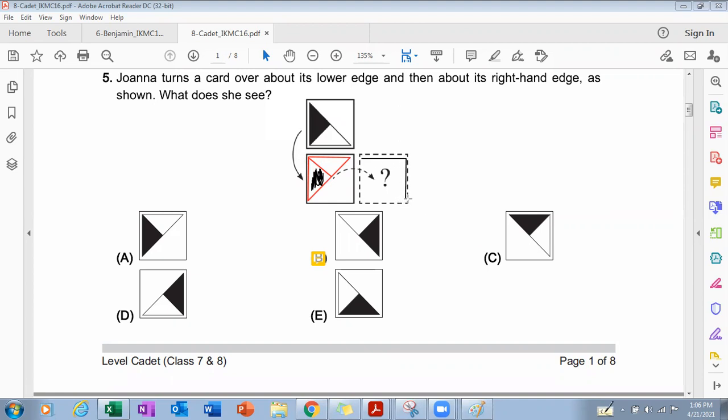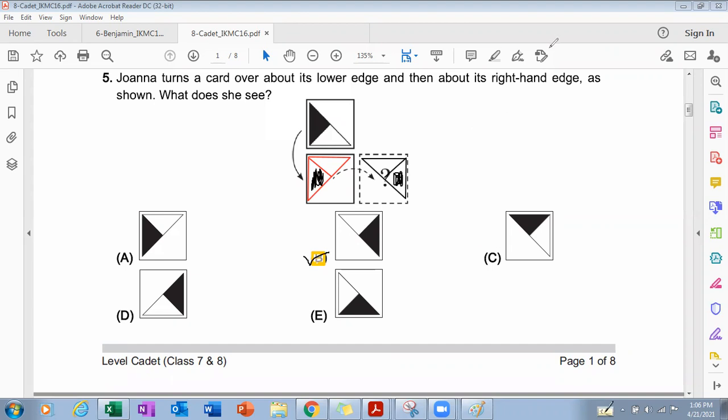It means we are making a triangle like this. So if the black side is on the bottom side, it will remain on the bottom side. So we can say that this here is the black side and it is the white side. So B is the correct option.